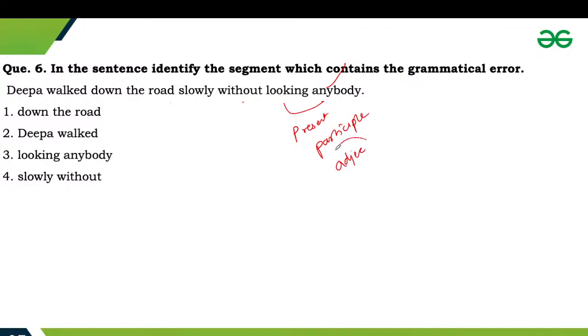And as we know, looking always takes the preposition at with it, because when we look at someone, that person or that thing is the target. So whenever we are referring to some target, we always use the preposition at there. So it should be looking at anybody, without looking at anybody.